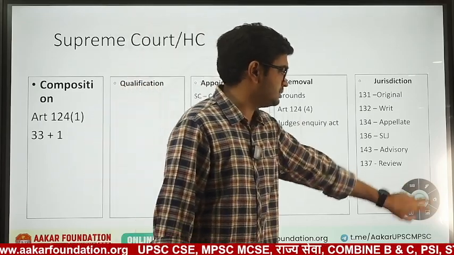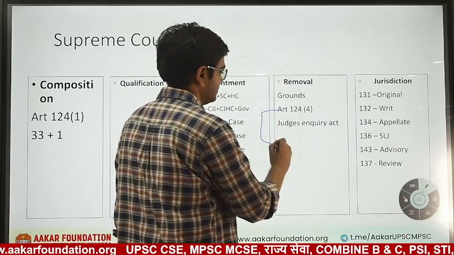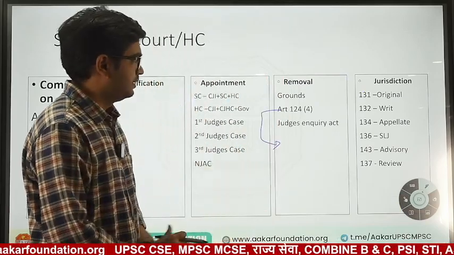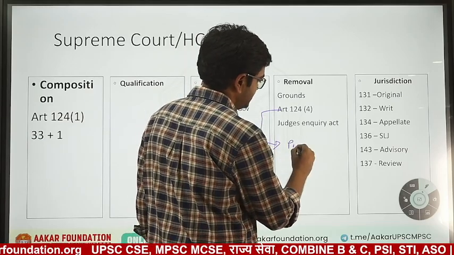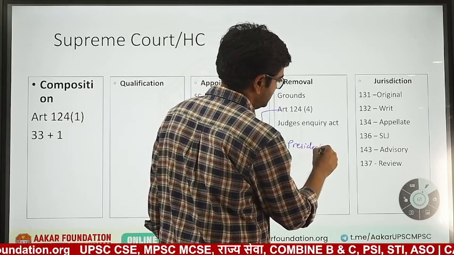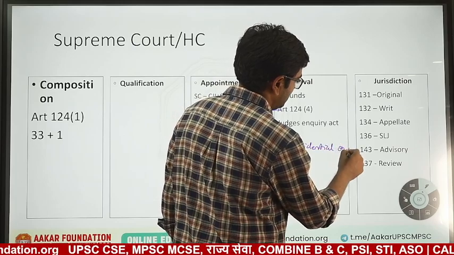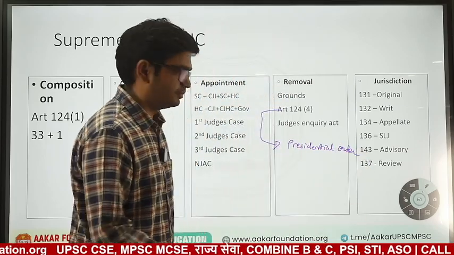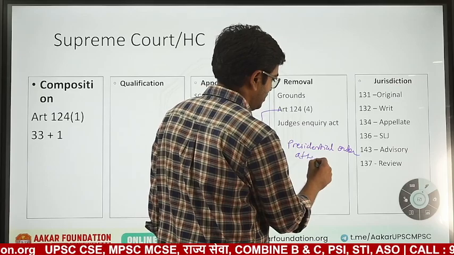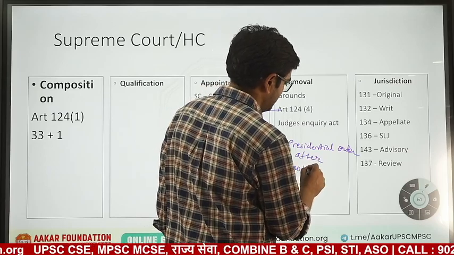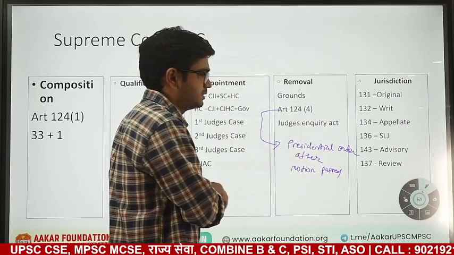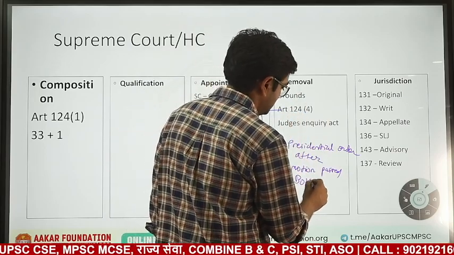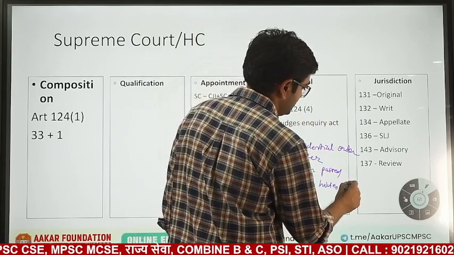This article says that for removal of judges, there shall be a presidential order after a motion to that effect to remove the judge has been passed in both the houses by special majority.